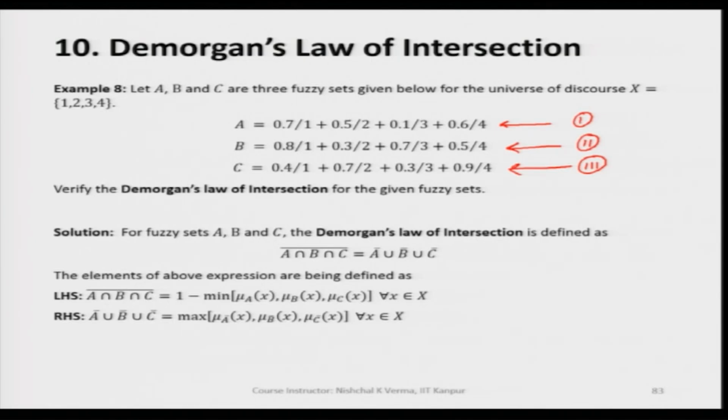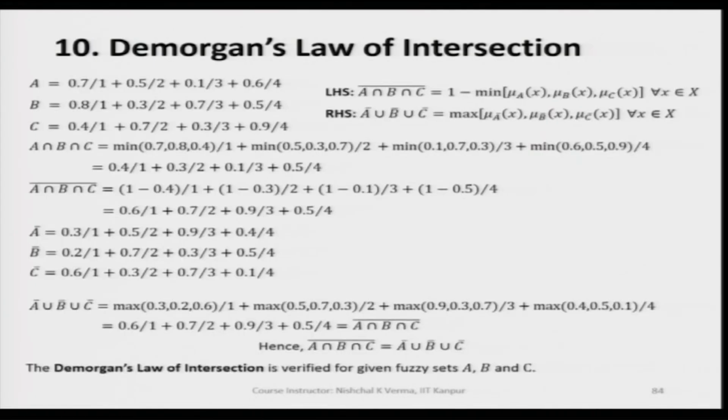For this we have to first find the complement of A intersection B intersection C. So, when we see that, what we are getting here is 0.6/1 + 0.7/2 + 0.9/3 + 0.5/4.